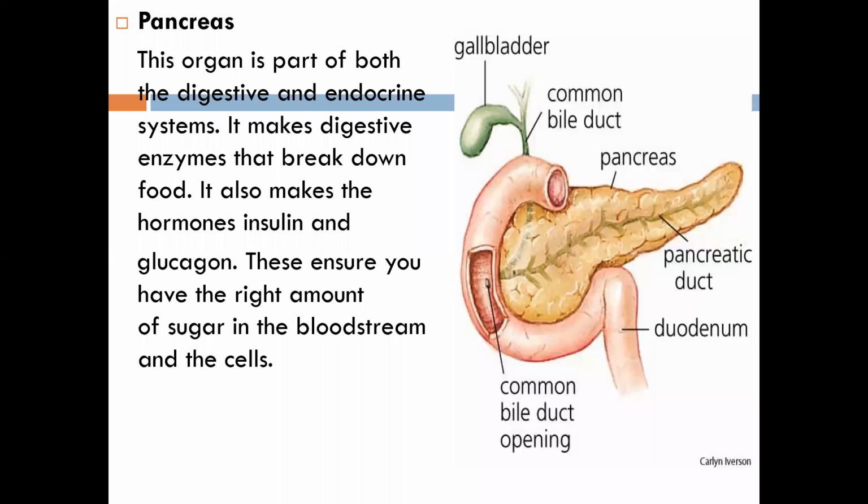Ma'am, like a pear or a fish, ma'am. Okay, what about others? Leaf. It also looks like leaves, right?